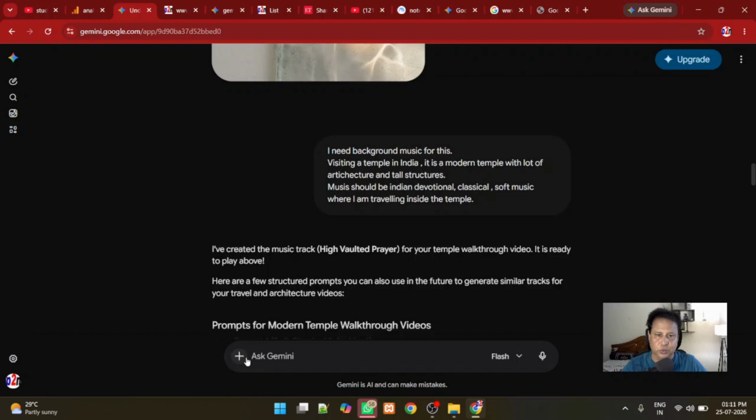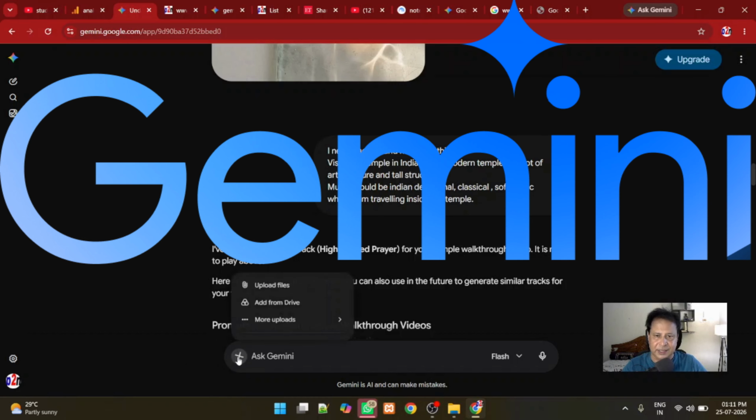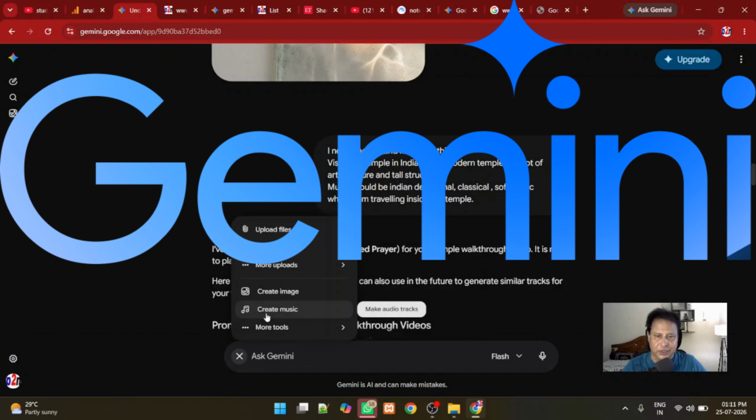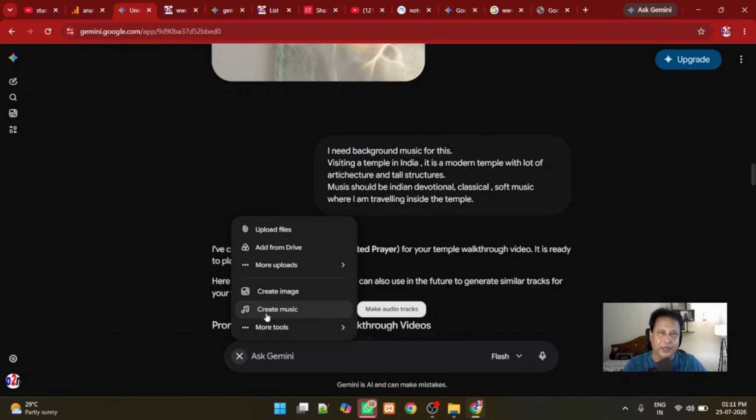In the Gemini tools here, you can just click this plus and create music. By selecting this, we are telling it that we need an output in MP3 format, or a music output we want.